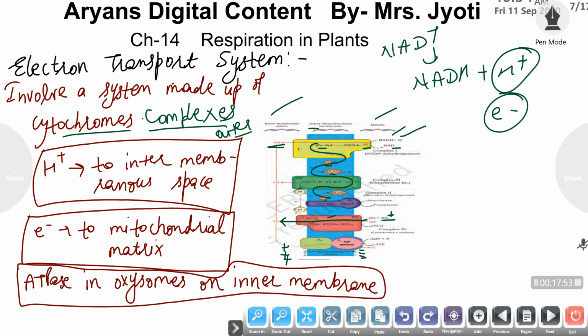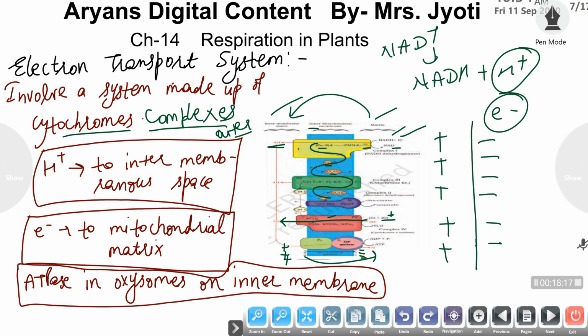And the transport of positive ions outwards and accumulation of negative ions towards the inner side of the membrane results in the generation of an electrochemical gradient, means the difference in positive and negative charge across a semi-permeable membrane.